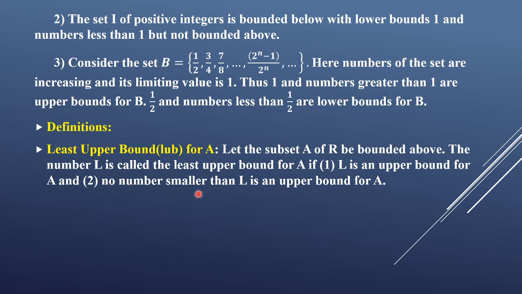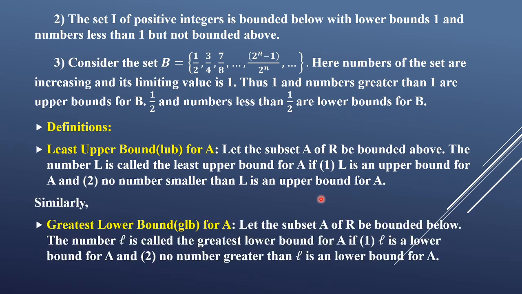No number smaller than L is an upper bound for A. Then we can say that the subset A has least upper bound capital L. Similarly, the definition for greatest lower bound.